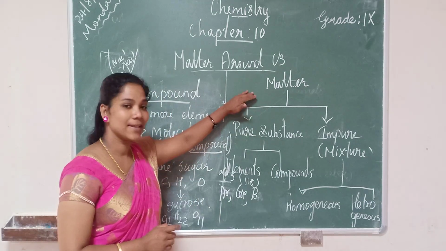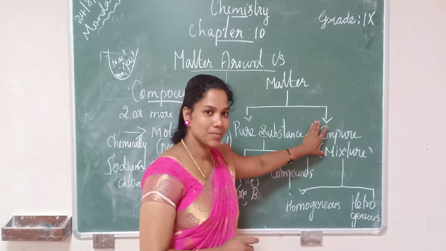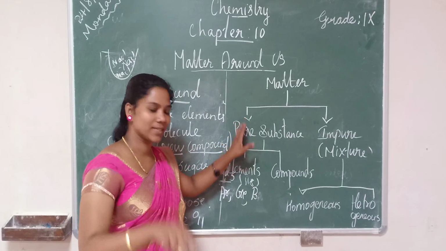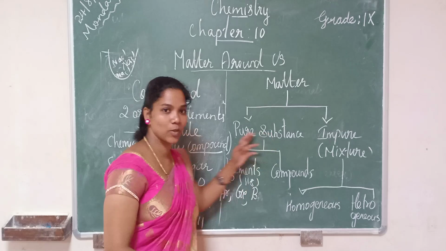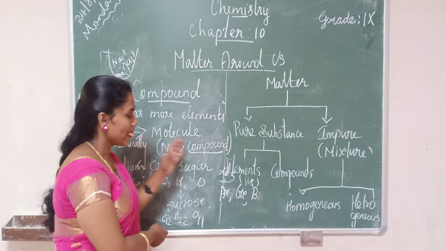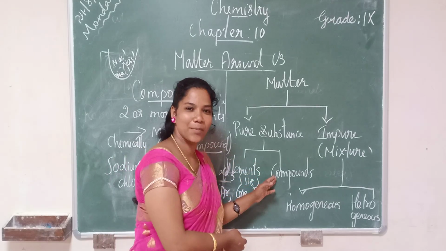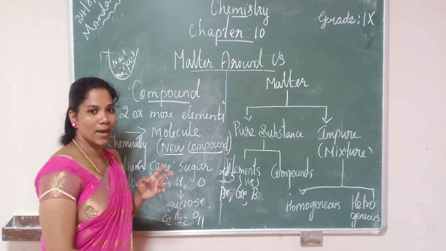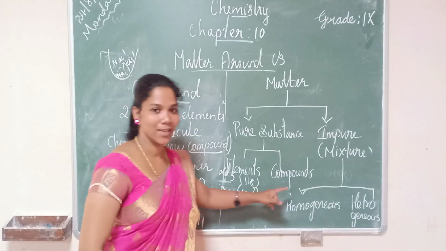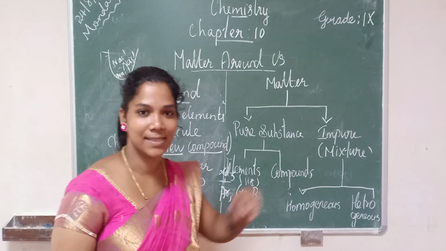So first we studied the classification of matter into pure substances and impure substances. Pure substances have two categories, elements and compounds. How they become pure substances we discussed here. All elements are made up of the same kind of atom. Compounds are made up of the same kind of molecules, for example sodium chloride and water. Now we can see the difference between elements and compounds.